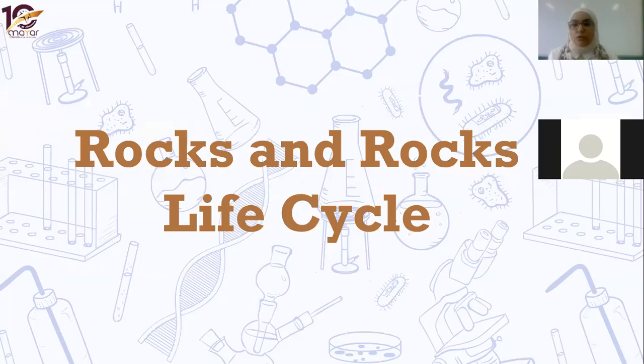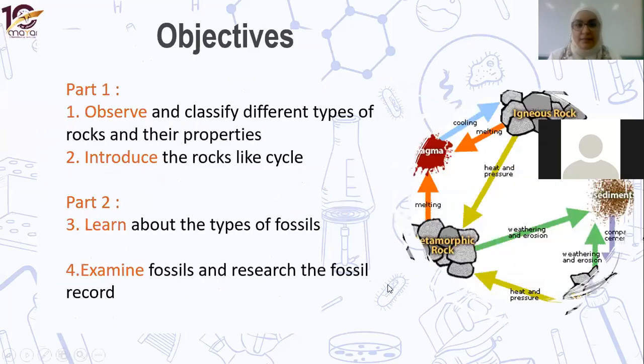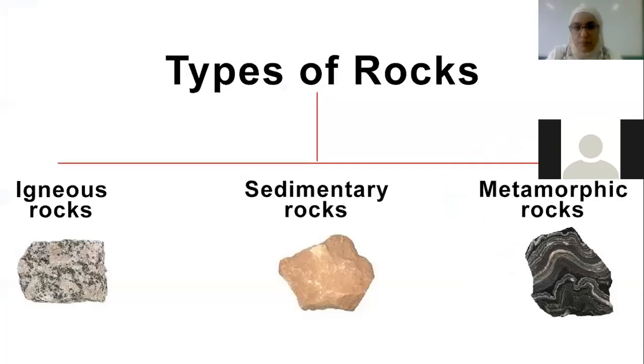On Sunday, we started talking about rocks and the rock cycle. We said that in this lesson, we are going to know the different types of rocks, and we are going to see what the rock cycle is. Rocks are of three types: igneous, sedimentary, and metamorphic. For each one of them, we have to know how they are formed and some examples. We're going to start with the first one, which is igneous rocks.